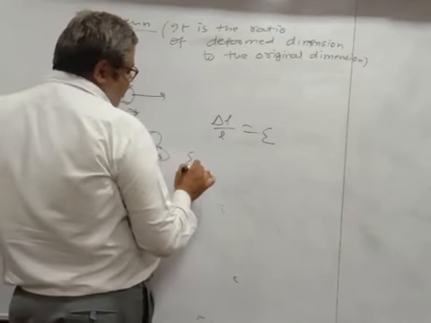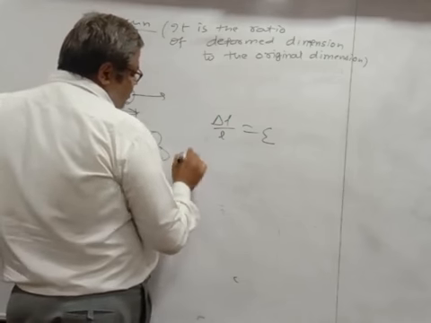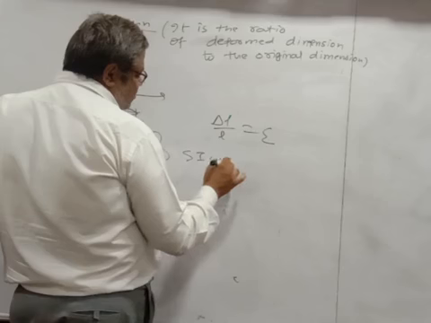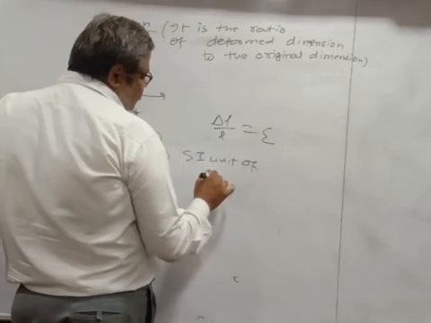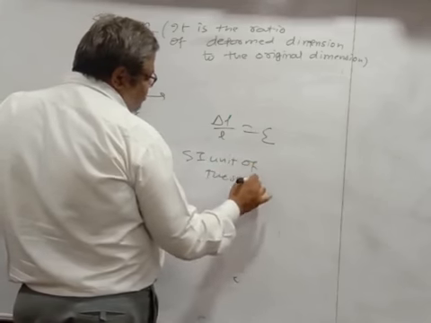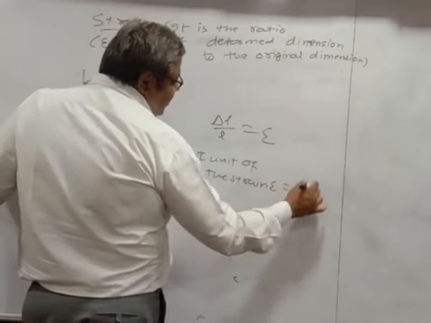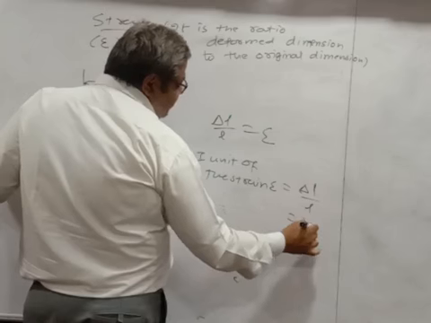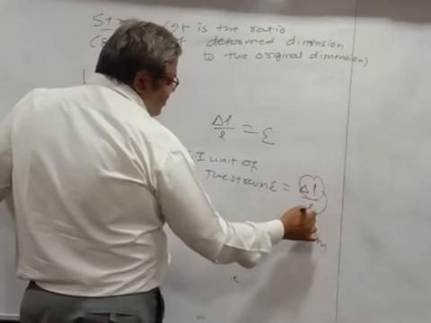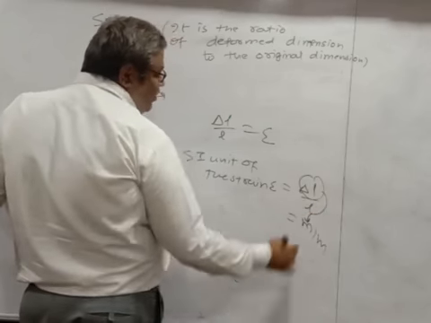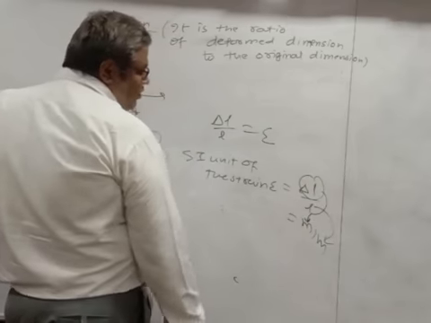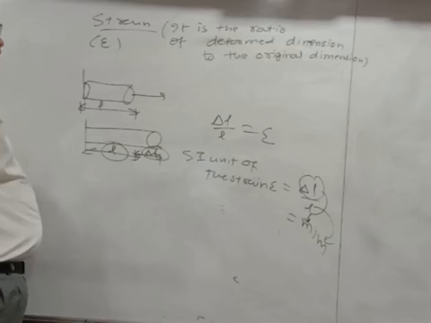Now, the SI unit of the strain. Epsilon is equal to delta L by L. So this is meter by meter, because the change in length will be measured in meters and the original length will also be measured in meters.